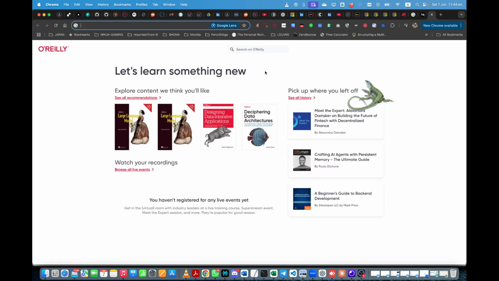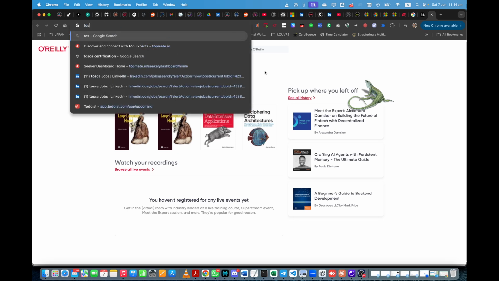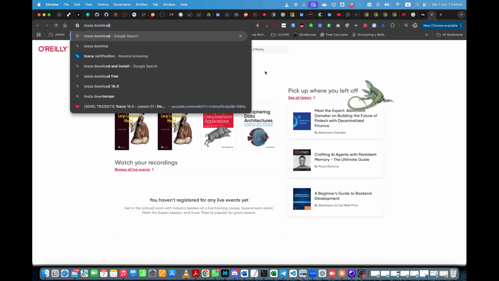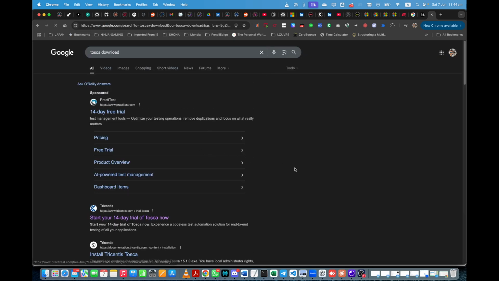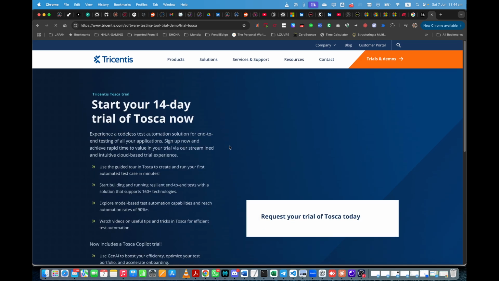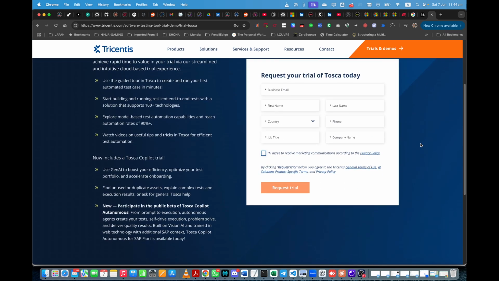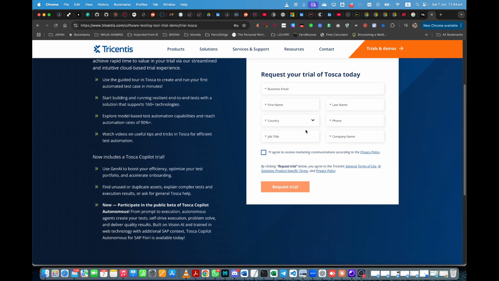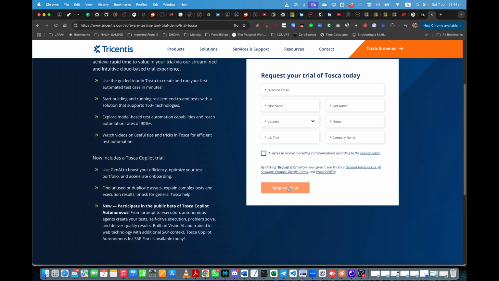I'm trying to download TOSCA for practicing. Download. Okay. So try Tricentis TOSCA. Okay. Start your 14-day trial. So when I click here, it asks to enter this form first. Then the request trial button will be enabled.